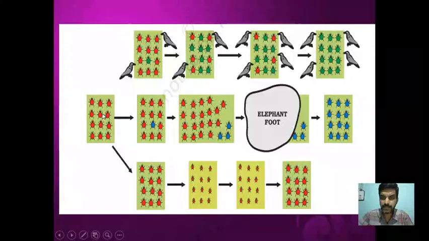As we know, as the reproduction progresses, some variants will be produced. In both these cases, let us take the first case: there is a group of red beetles and one green beetle arises as a variant, right? In the second one also, there is a group of red beetles and here a blue beetle arises. Okay, here only red beetles are there. This one we will discuss after these two. In the first case, in the population of red beetles, there is one green beetle. Then the beetles are the prey for the birds, crows for example.